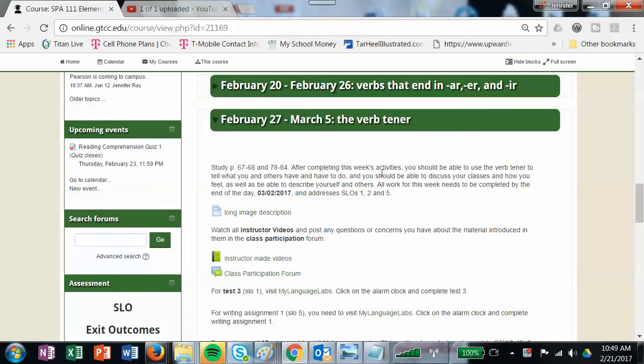After completing this week's activities, you should be able to use the verb tener to tell what you and others have and have to do. And you should be able to discuss your classes and how you feel, as well as be able to describe yourself and others. All work for this week needs to be completed by the end of the day, March 2nd, 2017, and these activities address student learning outcomes 1, 2, and 5, which you can find in your syllabus.